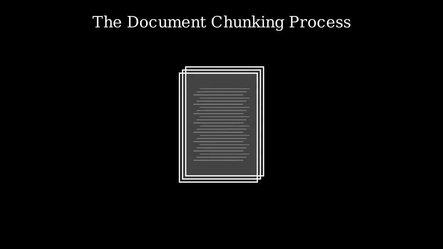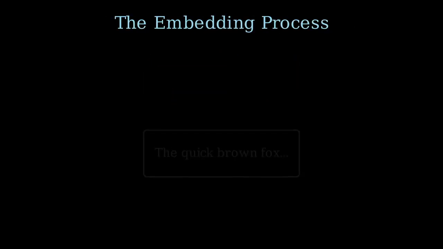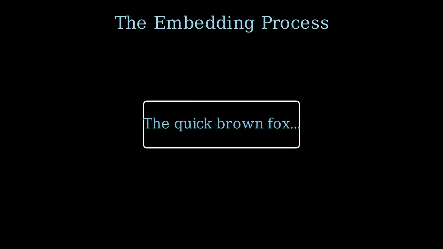First, we take our documents or instructions and chop them into small, digestible paragraphs called chunks. But these computers don't read words, they calculate numbers. So we run each chunk through an embedding model.